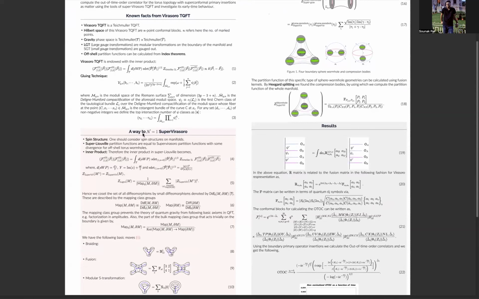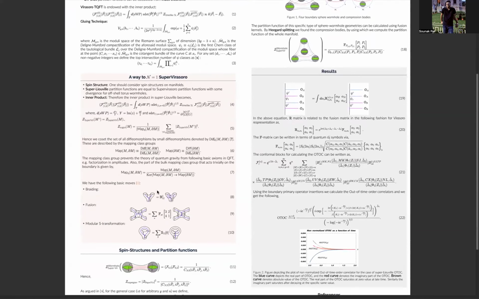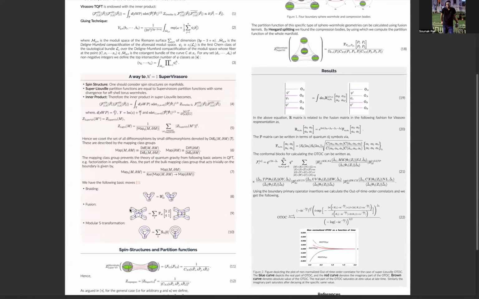And then I define the N=1 supervisor. There are different spin structures, because we are dealing with super things, and there are different spin structures like even and odd. Then I have defined different TQFT techniques like braiding, fusion, modular S transformation, and so on. As the TQFT phase space doesn't match with the gravity phase space, we have to define a map, which is basically the mapping class group.